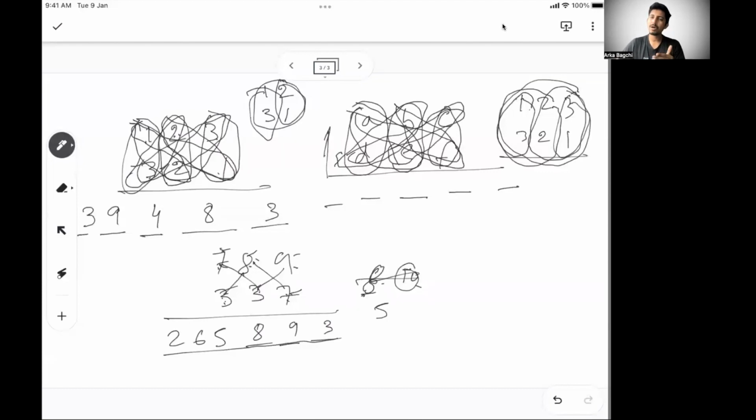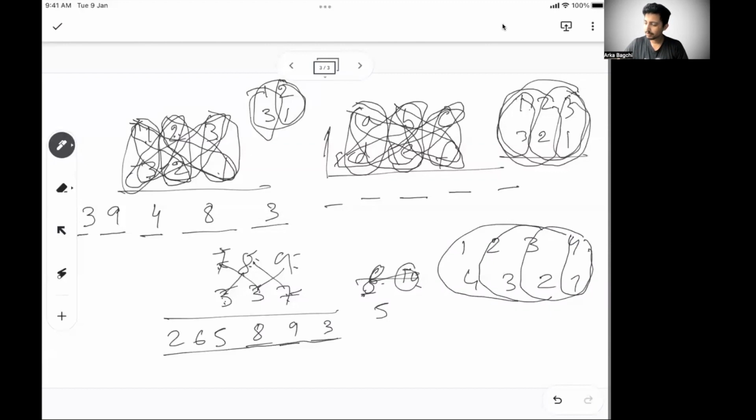So that's about it. I don't want to spend much time on multiplication, but this is how you should do it. I will tell you how to do it for 4 digits, not typically solving something, but just trying to give you the reusability of this technique. So even if you have a 4 digit number, you should identify this by yourself right now: start with 1 digit at a time, move to 2 digits at a time, then 3 digits at a time, then 4 digits at a time. Once all the 4 digits at a time are taken, then you come to 3 digits at a time, then 2 digits at a time, and then close with 1 digit at a time. So this is how you follow.